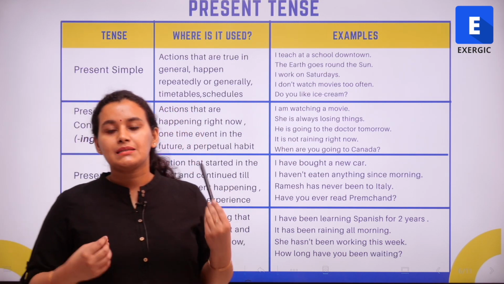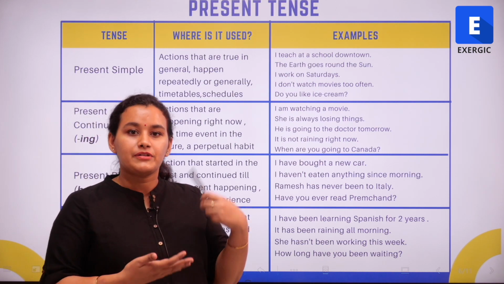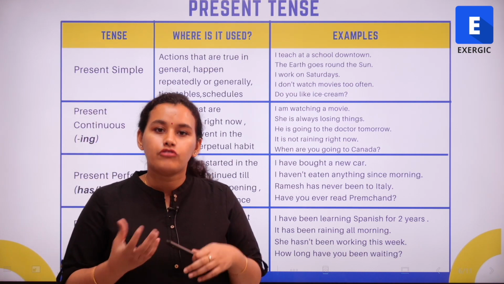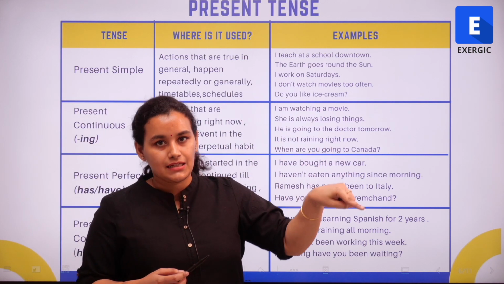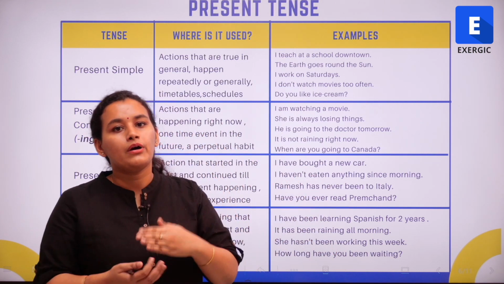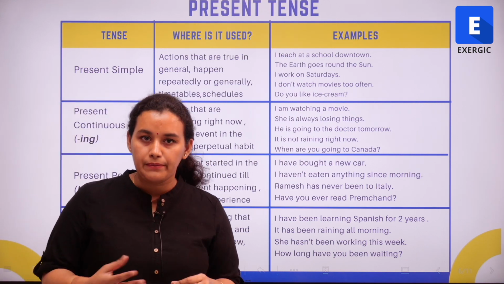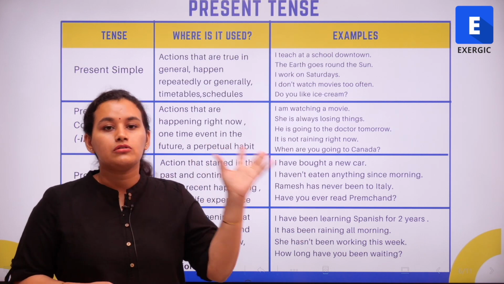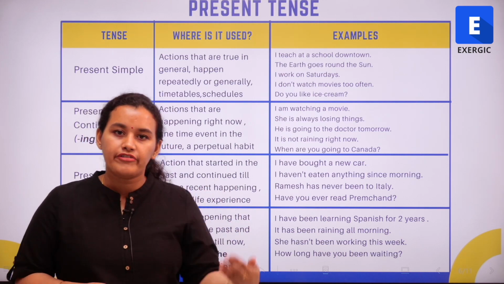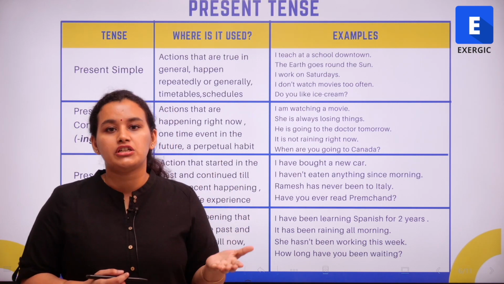The simple present tense is also used when I'm talking about things that happen on repetition, or when I'm referring to timetables or schedules. For example, I work on Saturdays. So it's something that I do on a repeated basis. Every Saturday I work. Even for timetables and schedules, we use the simple present tense. For example, the bus comes at 3 p.m. every day, or the train leaves at 6 p.m. Similarly, I can say I go to church every Sunday.